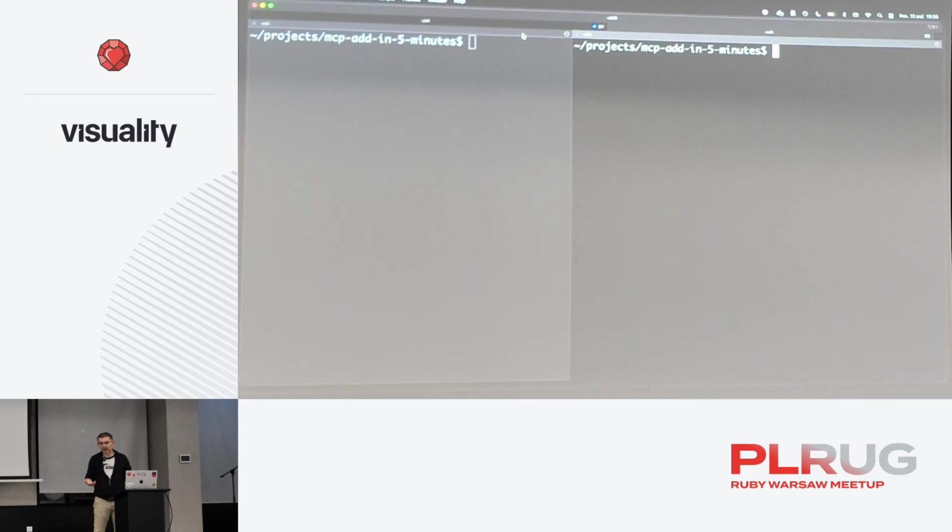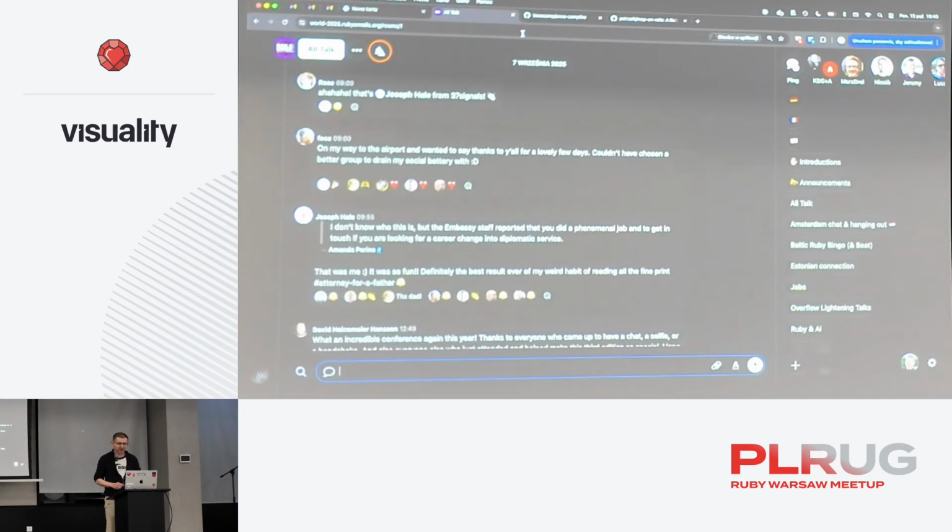So today I'm going to add MCP abilities to a legacy Rails application. I promised to do it in 5 minutes. Probably I lied. Maybe it's going to be like 7, but only because I want to explain what I'm doing on the way. This is Campfire. This is a product of 37signals, and it's a chat. It's a replacement for Slack to some extent.